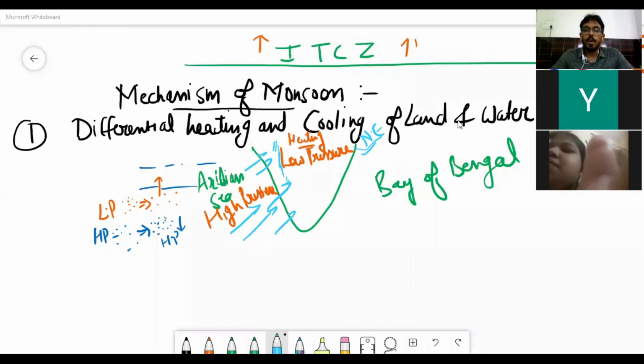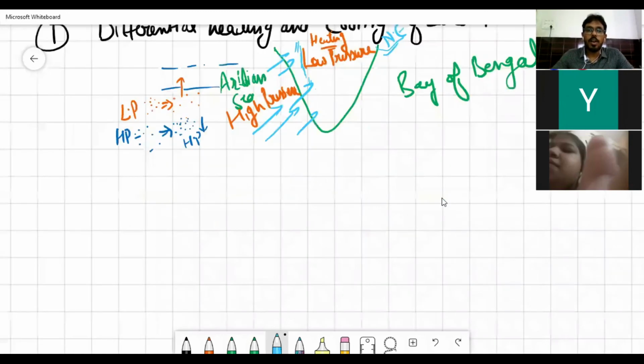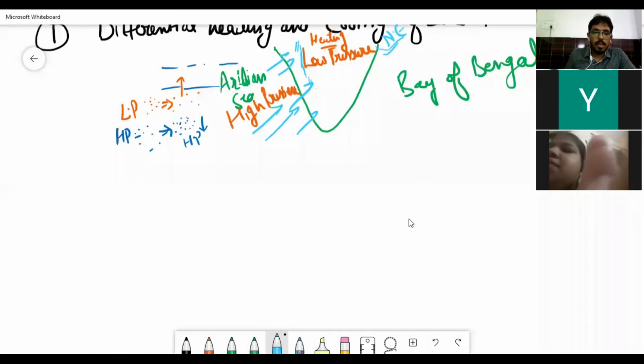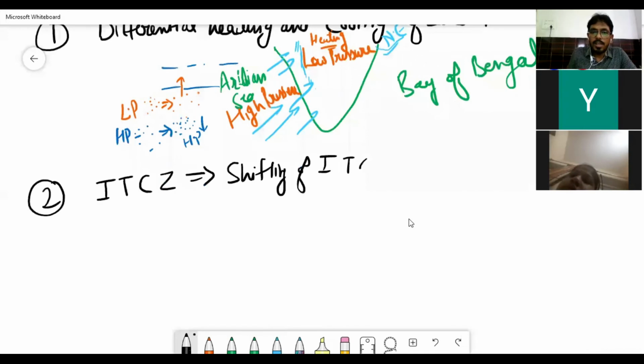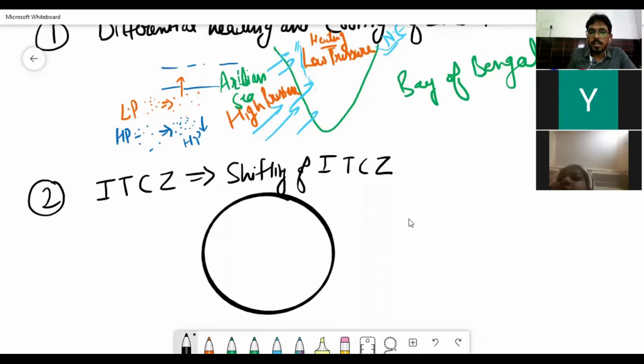Right? Then the important point is the second one, the shifting of the position of the ITCZ. That is also important in understanding the Indian monsoon. So as I have already explained, this is the 0 degree, and we have the sun.